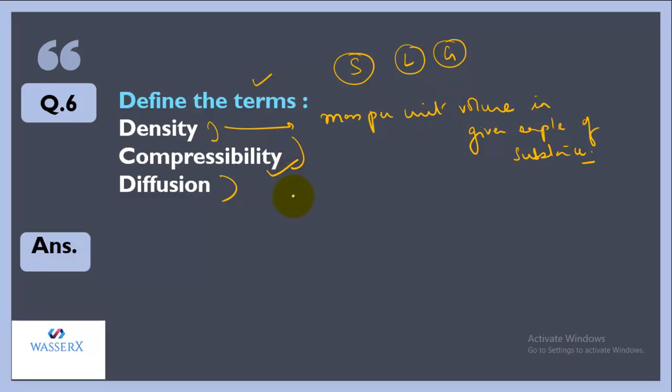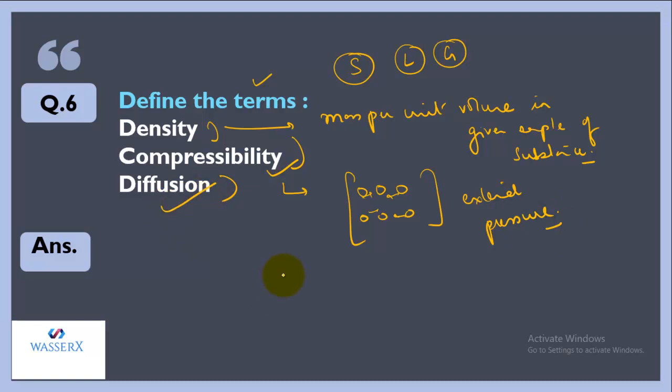Second is compressibility. Compressibility is the property in which we try to move the particles closer to each other. How? By applying pressure. So it is a property in which we try to make the particles closer to each other by applying external pressure. So this is what compressibility is.